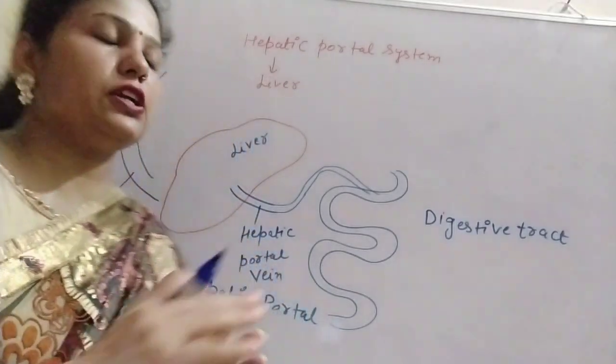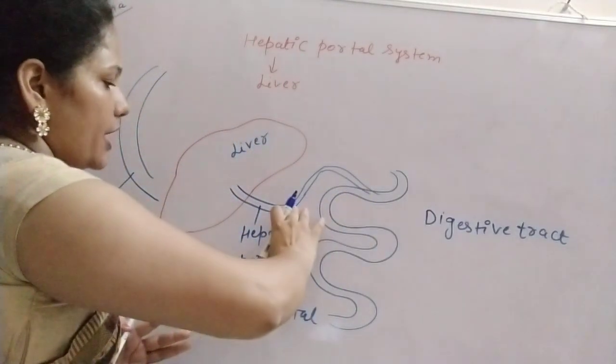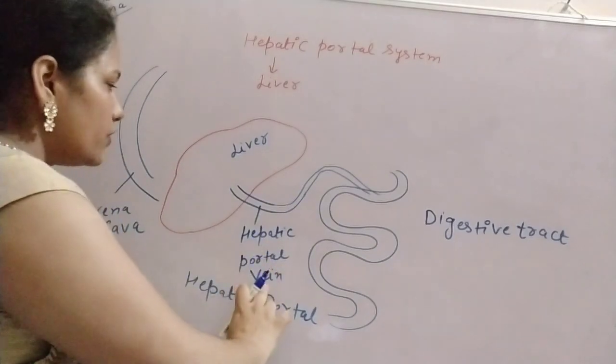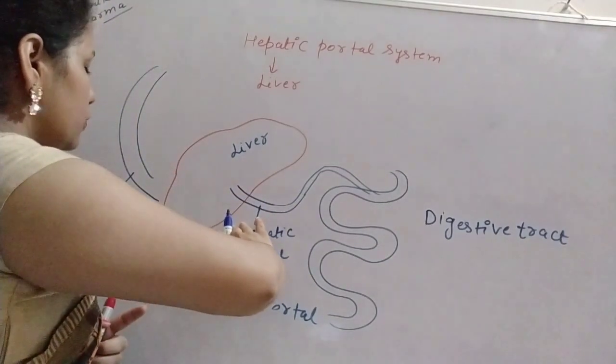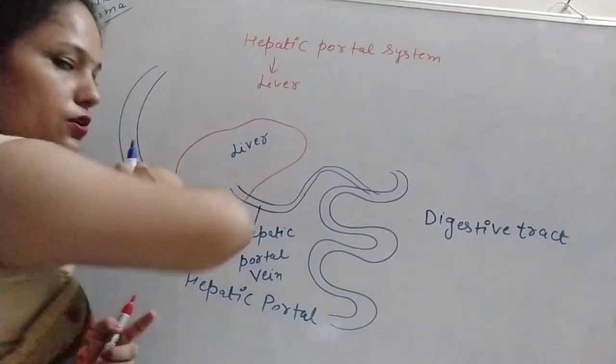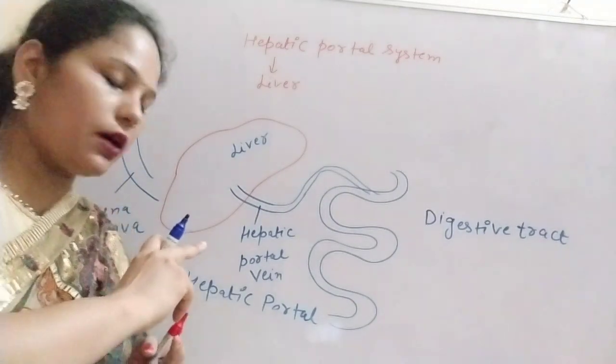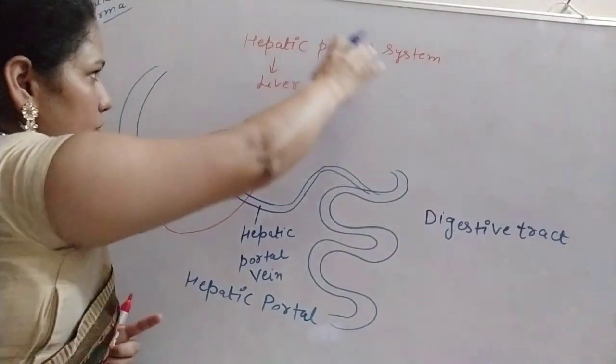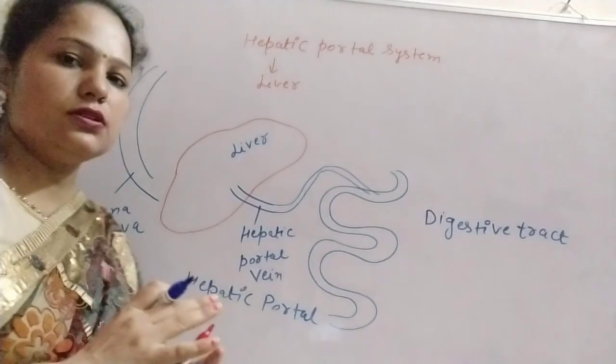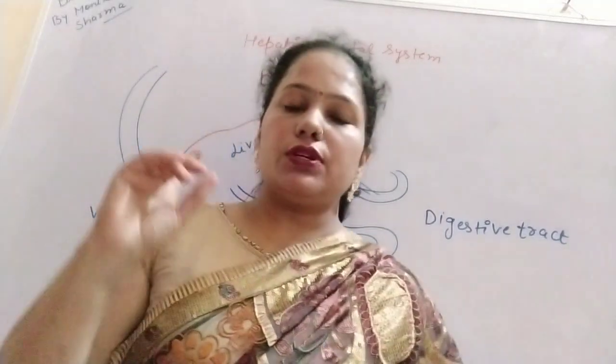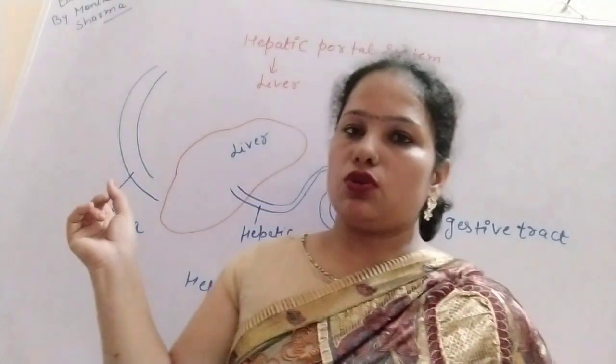So firstly the blood is collected from the digestive tract by the hepatic portal vein. Then it is poured into the systemic circulation, meaning into the vena cava, and this type of system is known as the hepatic portal system. So we have discussed the topic of blood circulation and also the hepatic portal system.